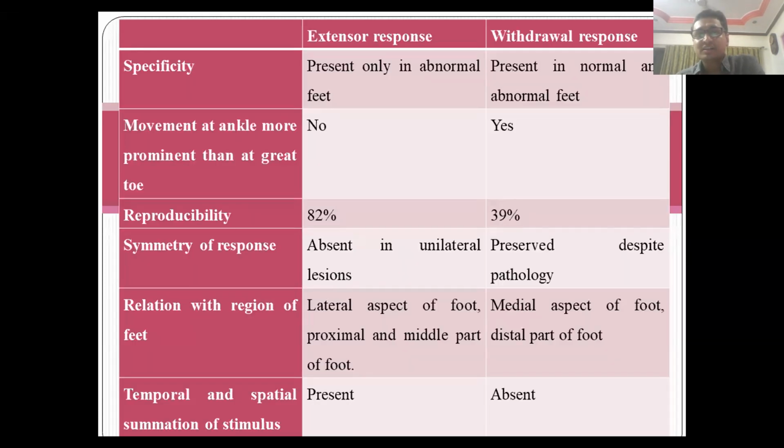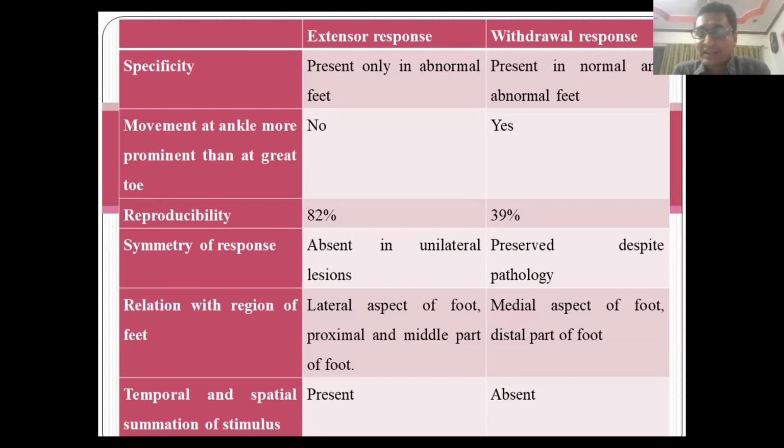So these were our results, in which we tried to differentiate extensor from withdrawal response, and we could see that reproducibility is a very important thing. And if asymmetric, it is very easy to know, because if the patient is withdrawing to your stimulus, he will withdraw from both his feet. If it is asymmetric, it is usually an extensor response due to pyramidal dysfunction.